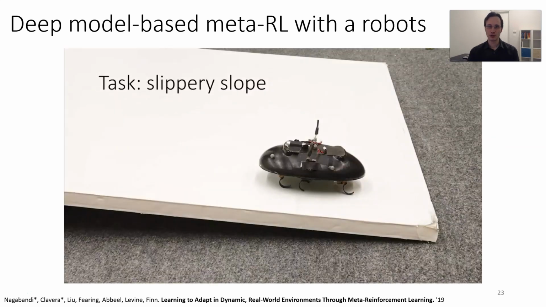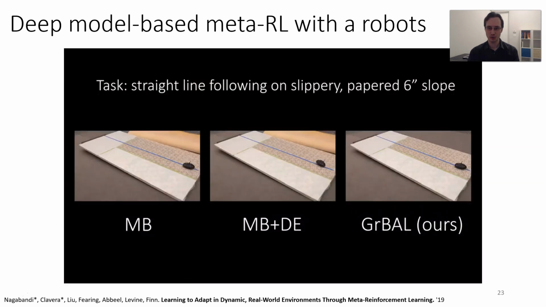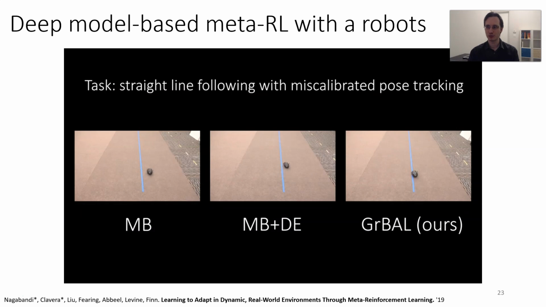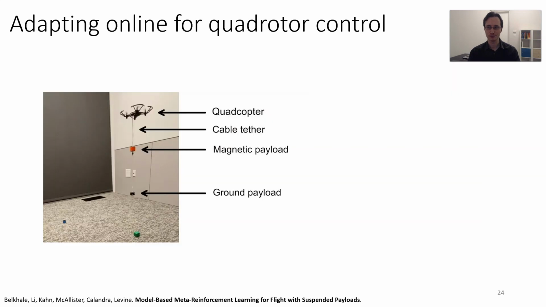We can also adapt to walking on a slippery upward slope. Again, these slopes were not seen during training, and you can see again that GrBAL, which is the meta-learning method, manages to stay closest to the center line. We simulated a sensor miscalibration by rotating the shell, and again, the robot was able to quickly adapt to this miscalibration and succeed at the task. So model-based meta-RL does actually work in the real world.